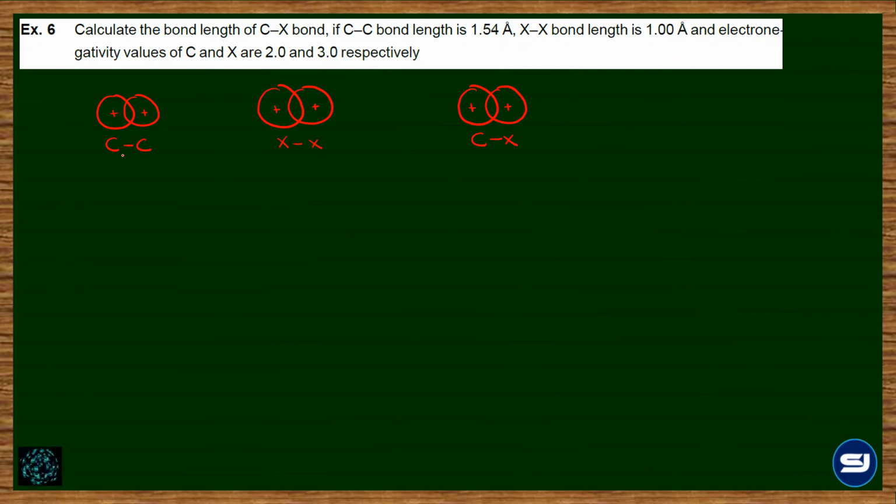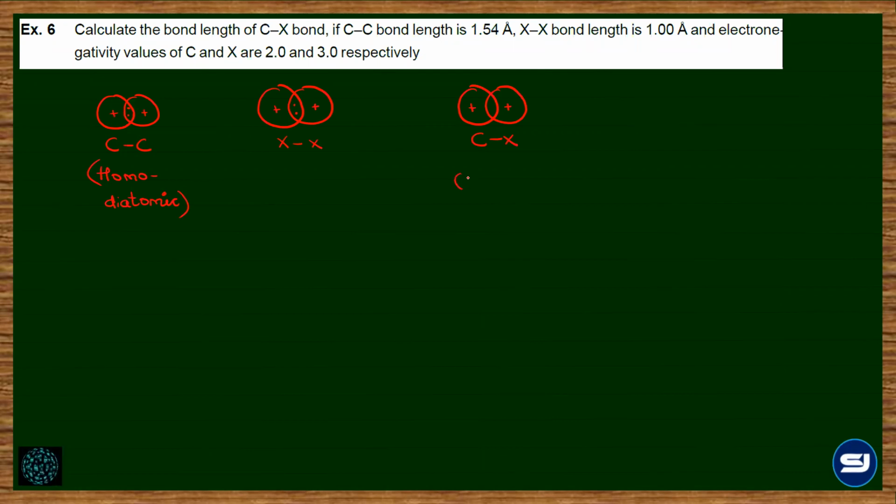Okay. Now, when we are talking about the bond between similar atoms, then we are considering it as a homodiatomic molecule. मतलब the bond is formed between similar atoms. ठीक है, और इस केस में the electronegativity values are same, so there will be no distortion in the electron cloud for CC and XX bond. Do you agree? Homodiatomic molecules होंगे तो क्योंकि electronegativity value same है, the distortion of the electron cloud will not be there.